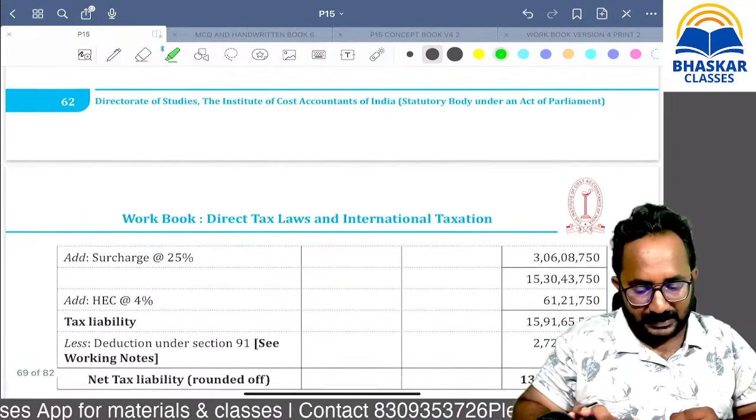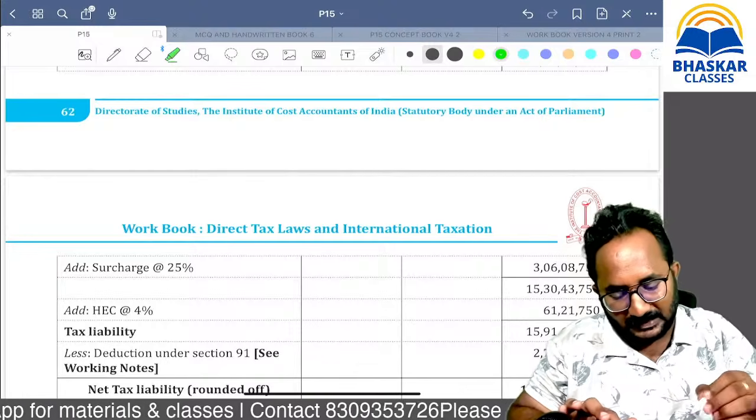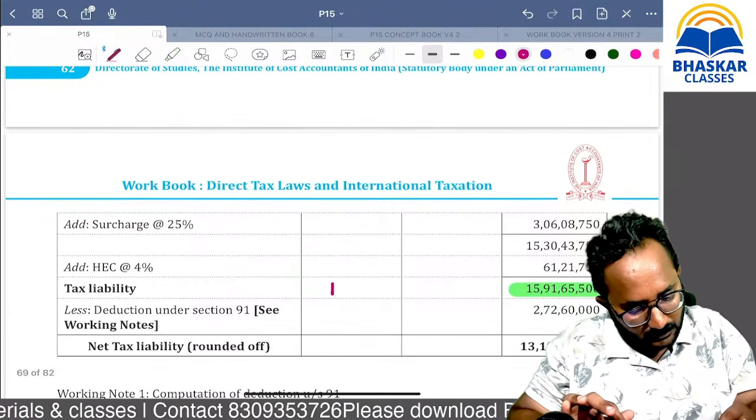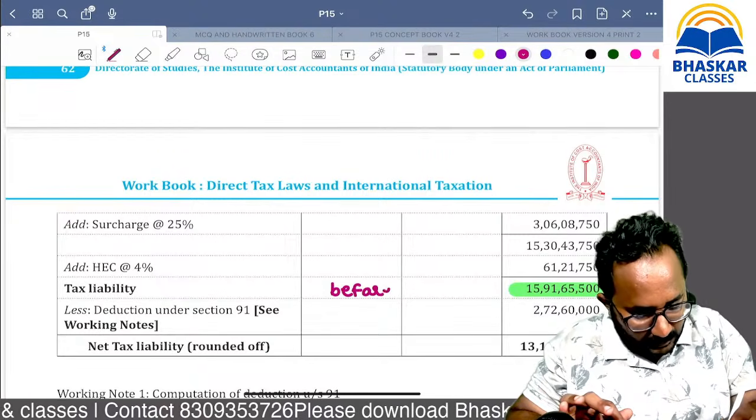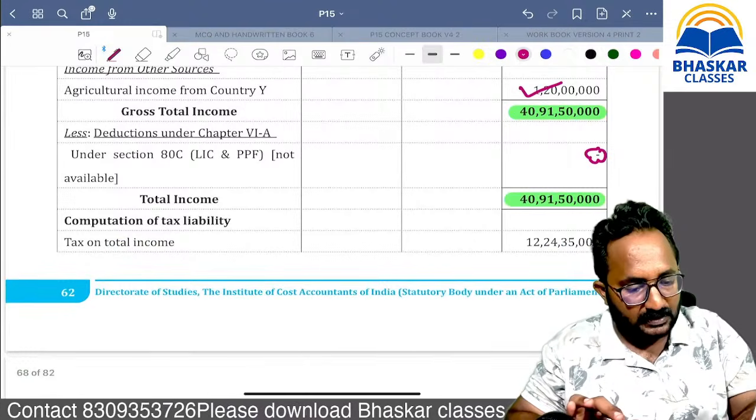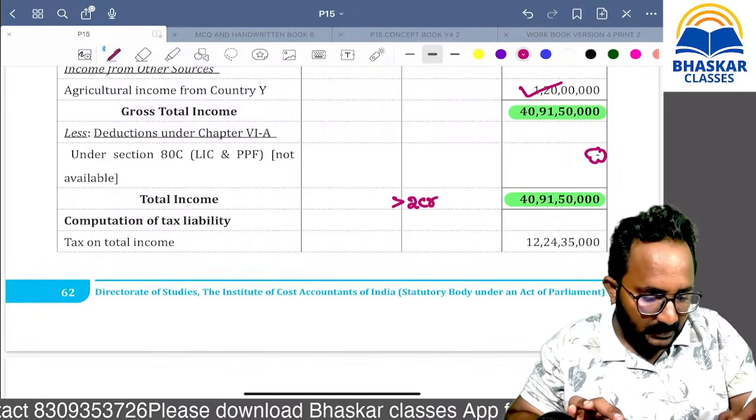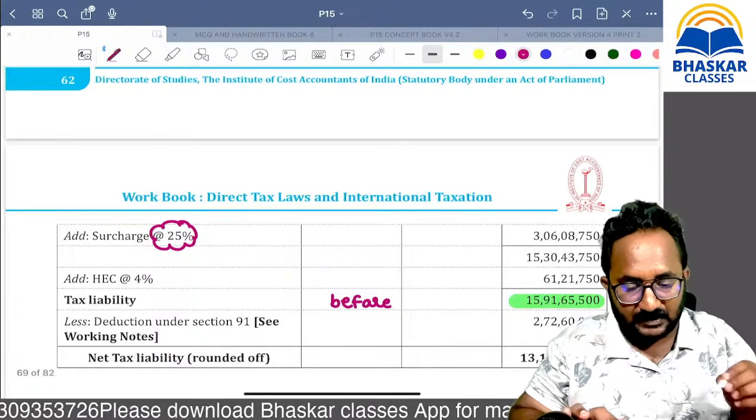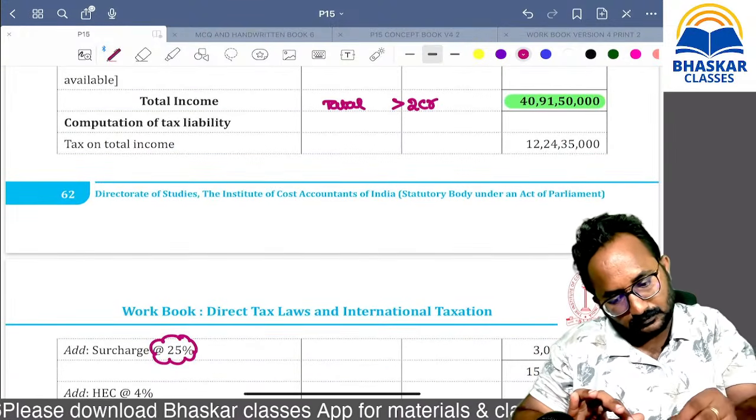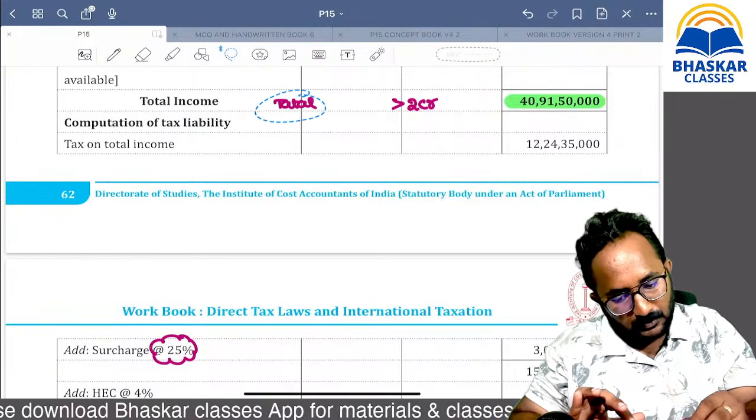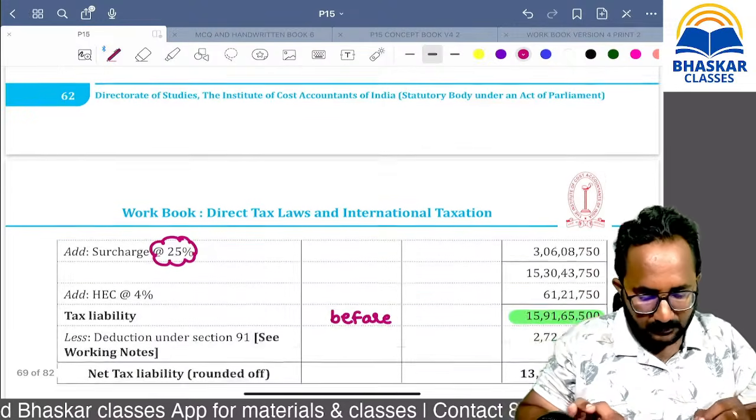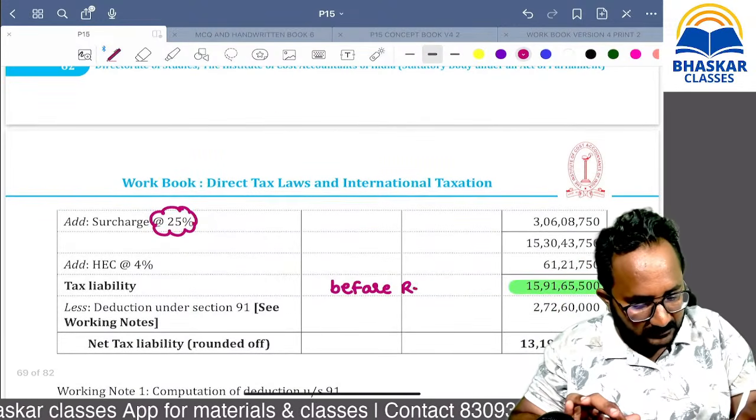So please calculate the tax liability. You will get this amount as the tax liability before relief. Remember, here we have to apply the surcharge at the rate of 25%, because the total income is more than 2 crores. What is the maximum surcharge rate we can apply? 25%. I think many students forget about the tax rates continuously. Remember. Now, before relief, this amount.